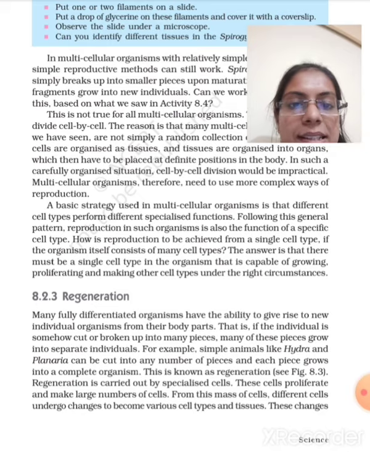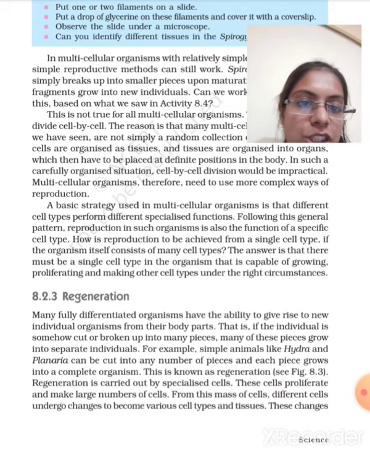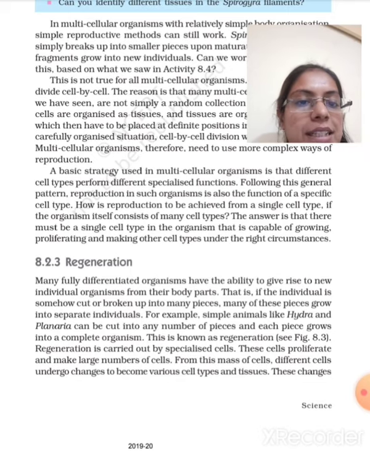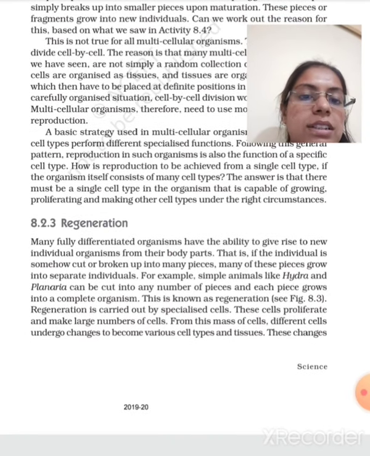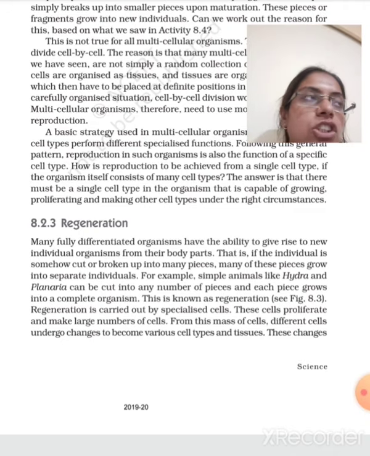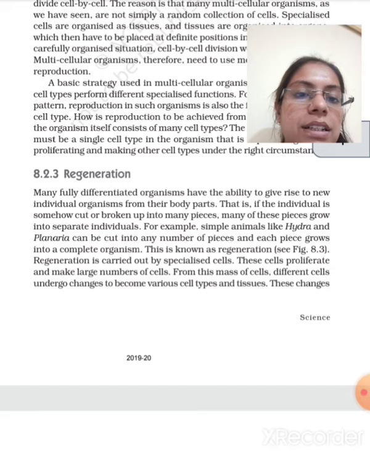Clear? A basic strategy used in multicellular organisms is that different cell types perform different specialized functions. Following this general pattern, reproduction in such organisms is also the function of a specific cell type. How is reproduction to be achieved from a single cell type? If the organism itself consists of many cell types, the answer is that there must be a single cell type of the organism capable of growing, proliferating, and making other cell types under the right circumstances, as I told you. Clear?